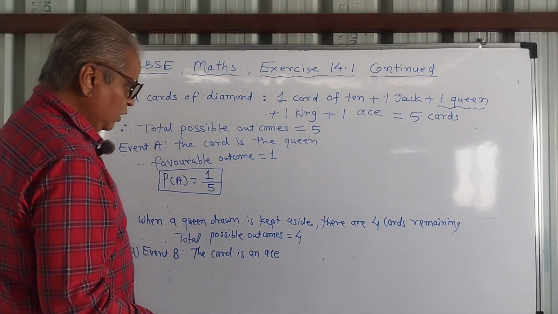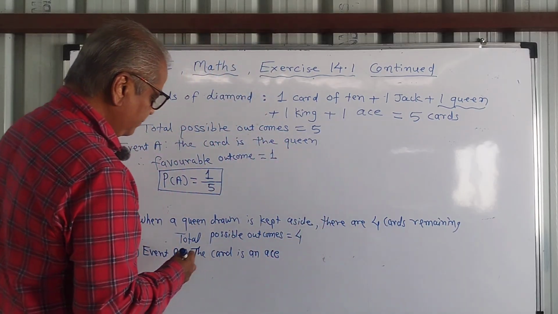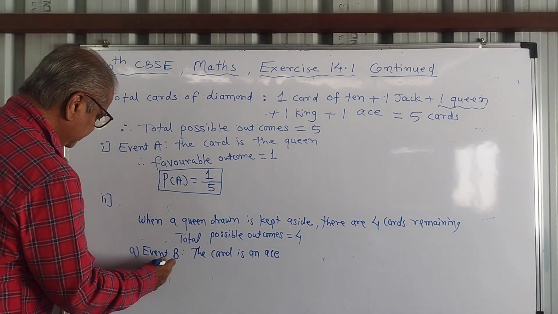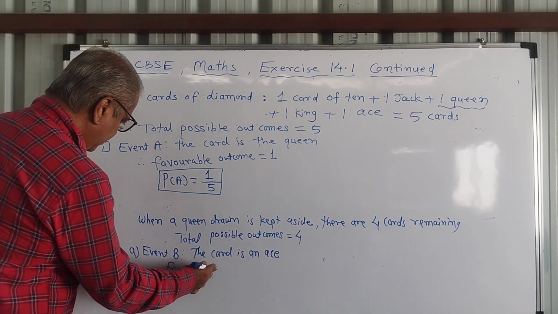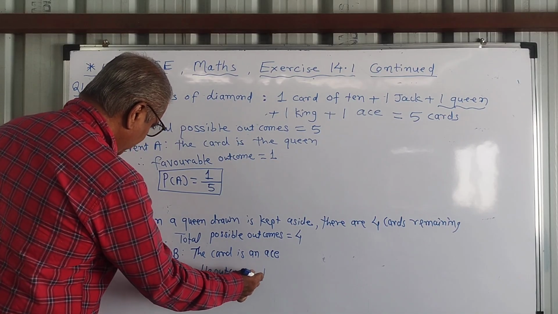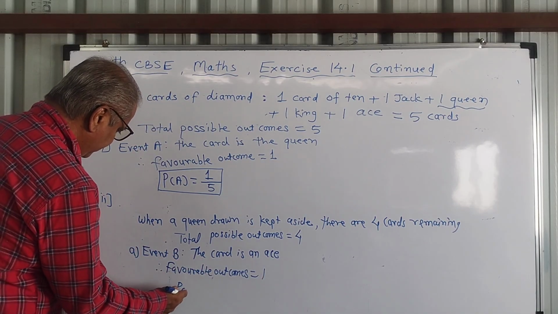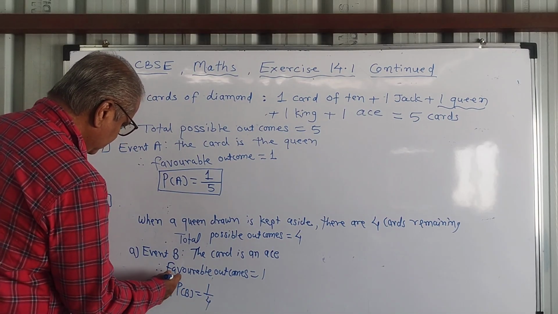So now out of these 4 cards, 1 card is of ace. So favorable outcomes is equals to 1 and the probability of event B is 1 upon 4.